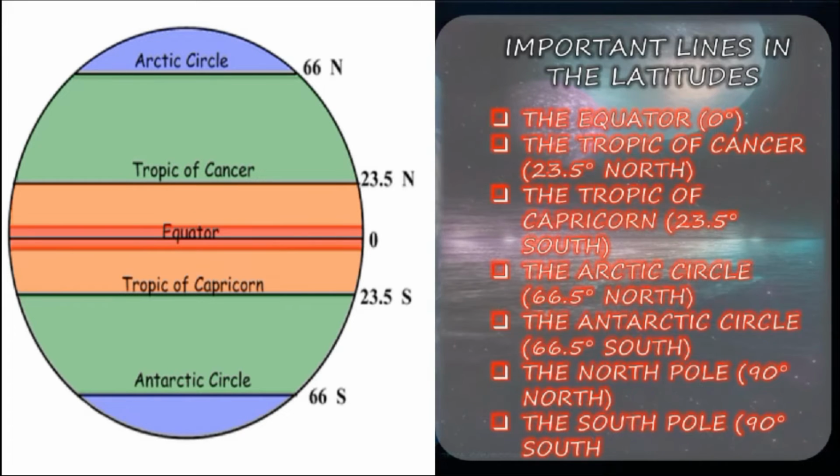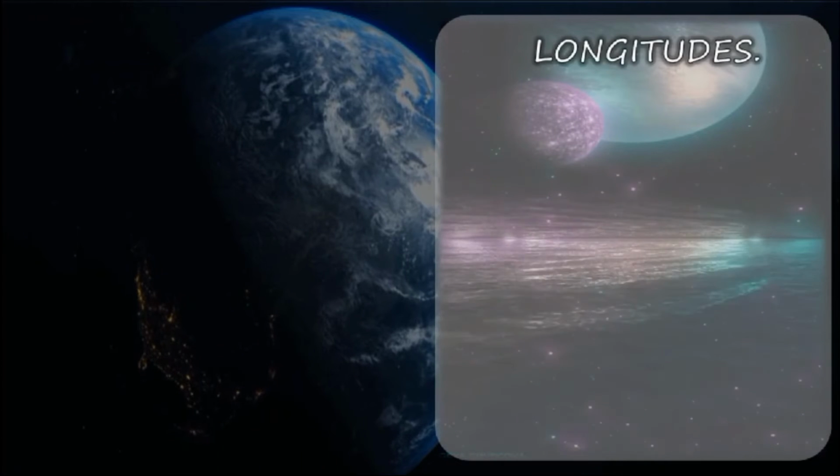See it carefully. The equator, the Tropic of Cancer at 23.5 degrees north, the Tropic of Capricorn at 23.5 degrees south, the Arctic Circle at 66.5 degrees north, the Antarctic Circle at 66.5 degrees south, the North Pole at 90 degrees north, the South Pole at 90 degrees south. Right? Yes. Now we shall move to longitude.